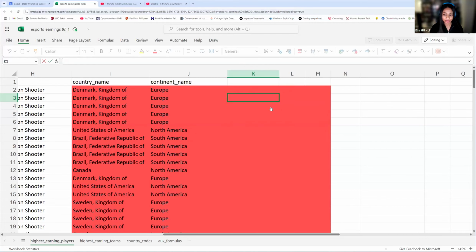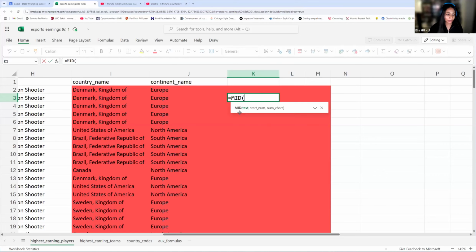Then for LEFT, it's going to do the same thing, but opposite. It's going to count from the leftmost part of a string and then return whatever you specify again. And then we have another one, MID. I see a few questions, I'll answer those in a moment right after this.